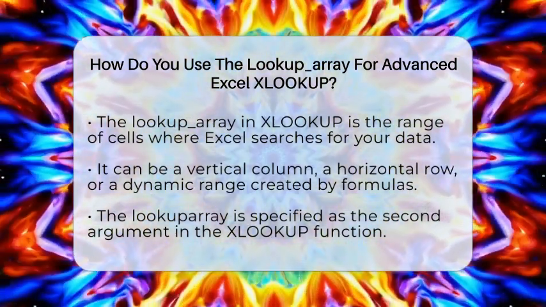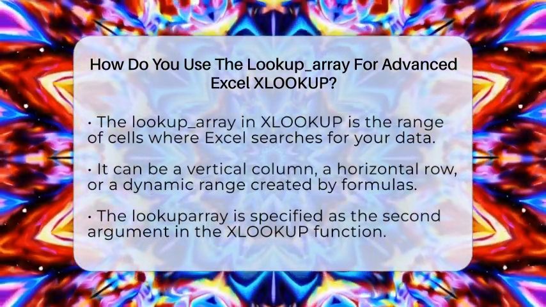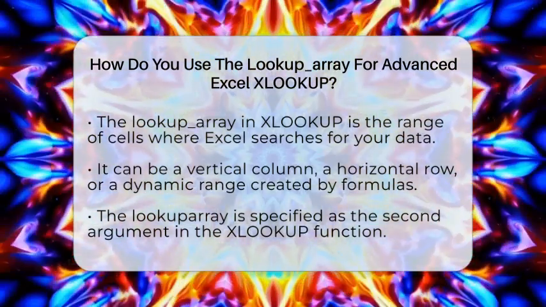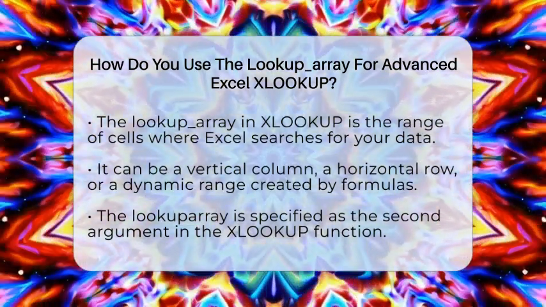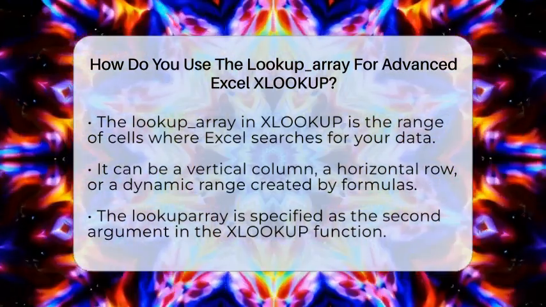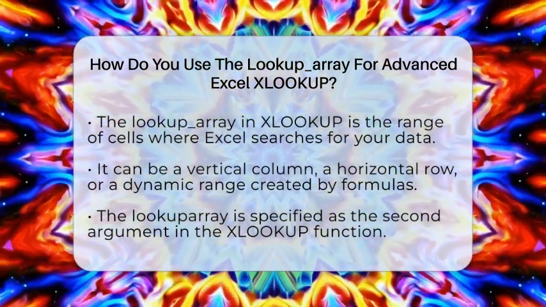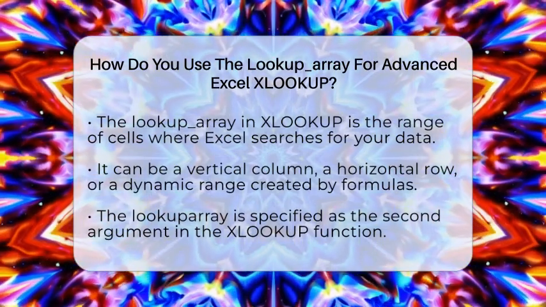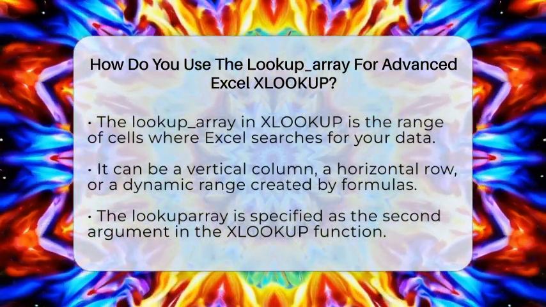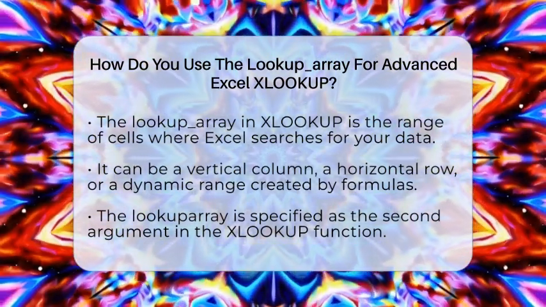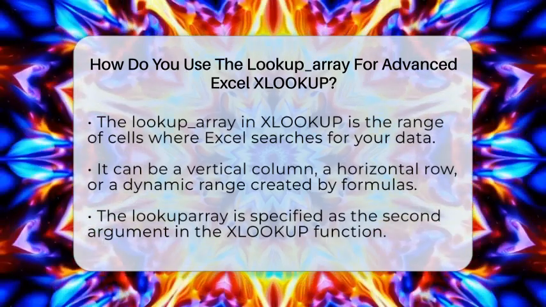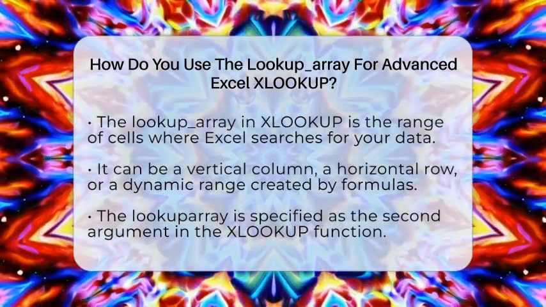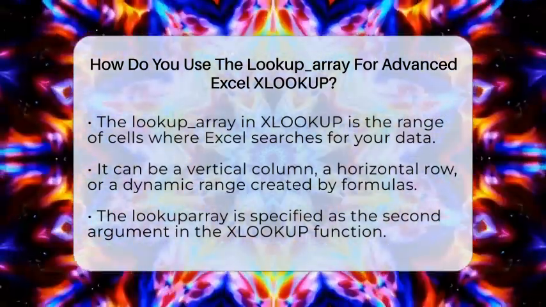The lookup array is the range or set of cells where Excel looks for your search term. Think of it as the place where your data lives and where you want Excel to search. It can be a column of product codes, a row of dates, or even a dynamic range created by formulas. When you use XLOOKUP, the lookup array is the second argument. It tells Excel exactly where to look for the value you're searching for.